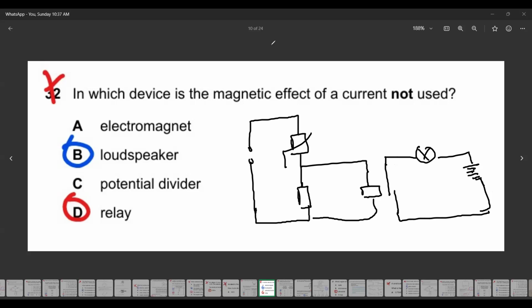Sir, what does a relay do? So how does it work? Sir, I have a question. Who's there? Suleiman Tariq.